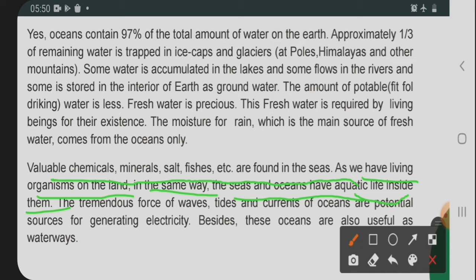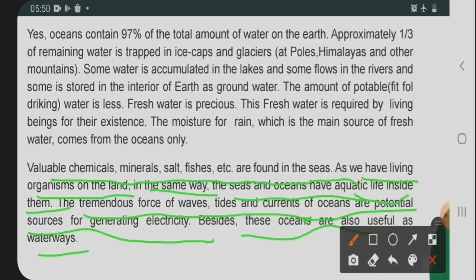The tremendous force of waves, tides, and currents of the ocean are potential sources of generating electricity. Besides this, the ocean is also useful for waterways.